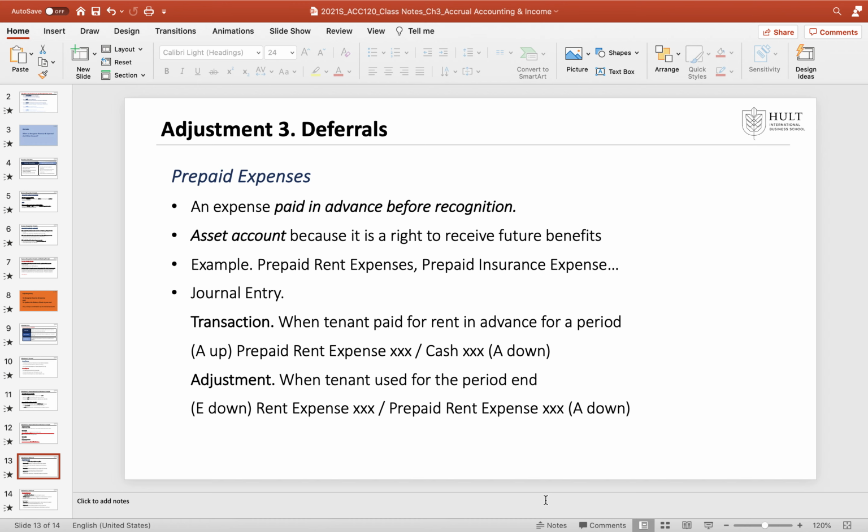Okay, what about adjustment accounting, deferrals? Unlike the accruals, deferrals is totally opposite. For example, prepaid expense is the expense paid in advance before the recognition. The company can pay the expense in cash first before using the services, for example, prepaid rent expenses or prepaid insurance expenses. But until the company receives the service, it should be recorded as an asset. Why? Because the company has a right to receive the service or to use some services.